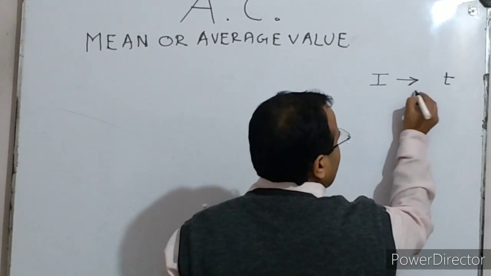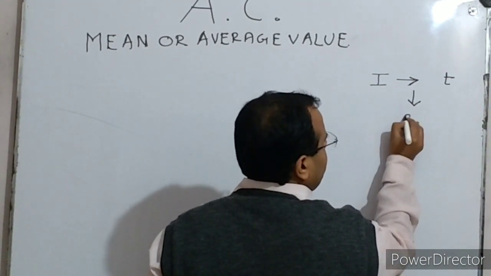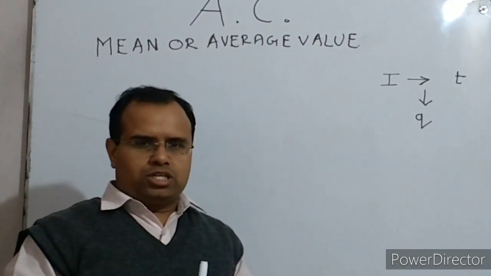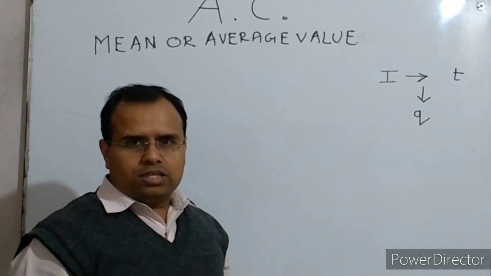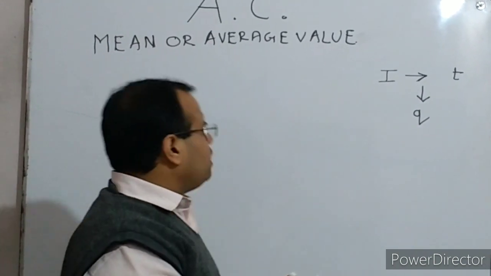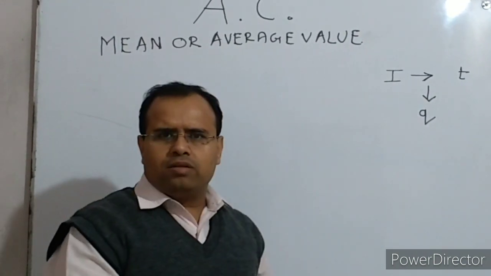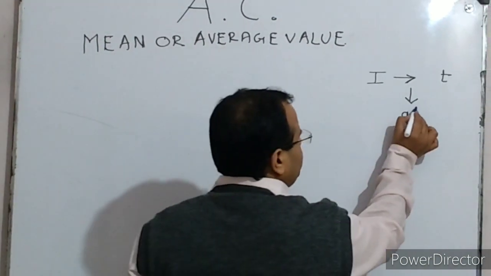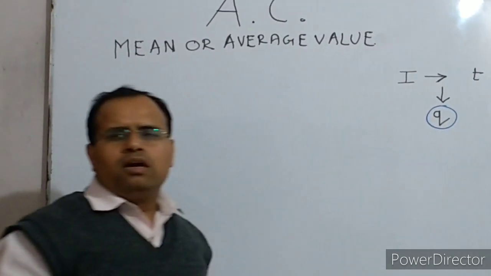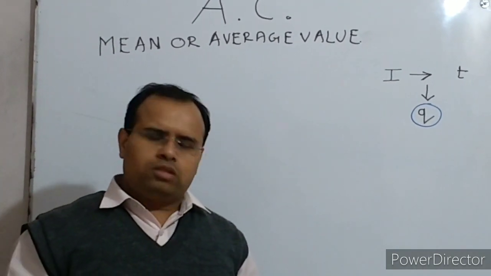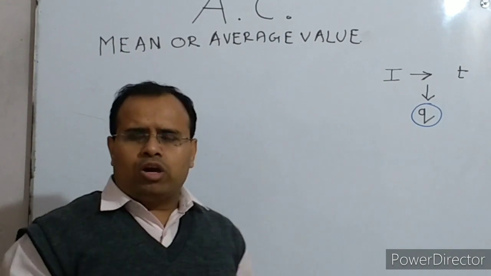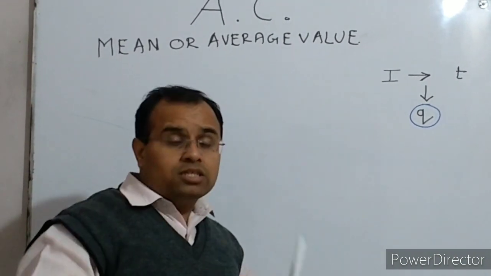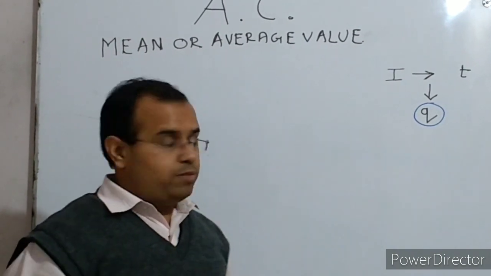Now during this time, definitely some charge q has flown through the circuit. So this is what the current is, the rate of flow of charges. Suppose that when an alternating current flows through a circuit for a certain time period, then a specific amount of charge flows through the circuit. Now the point is, because the alternating current is a changing current, it varies with time.